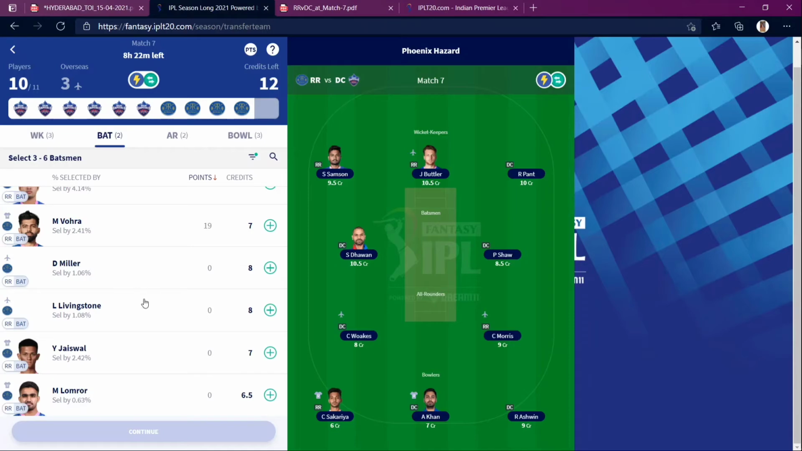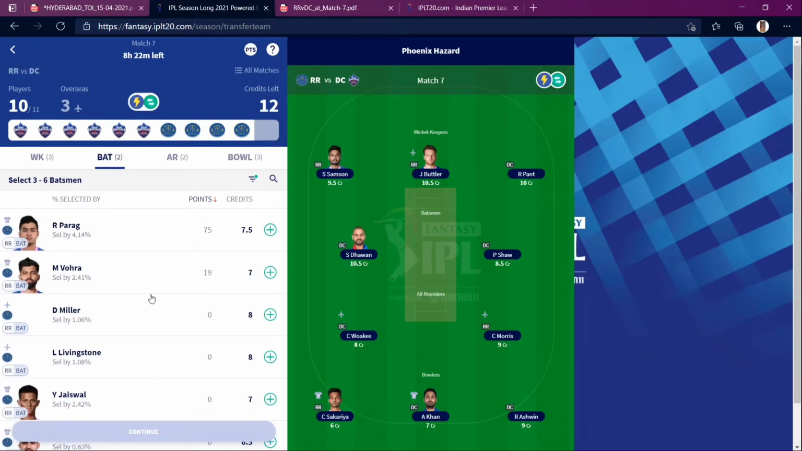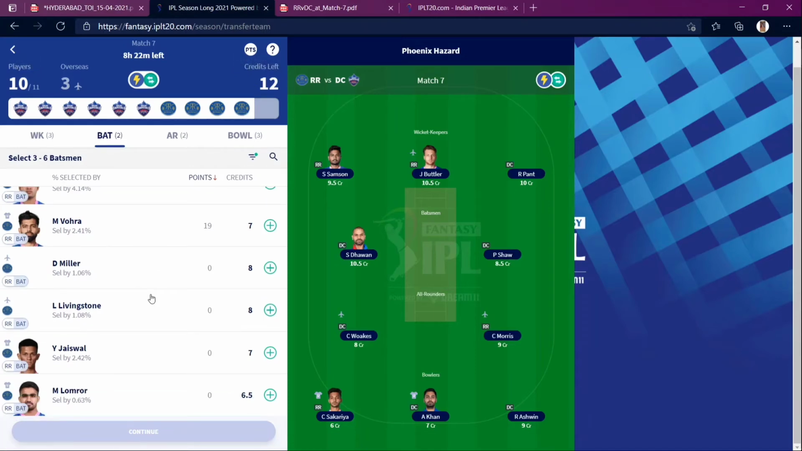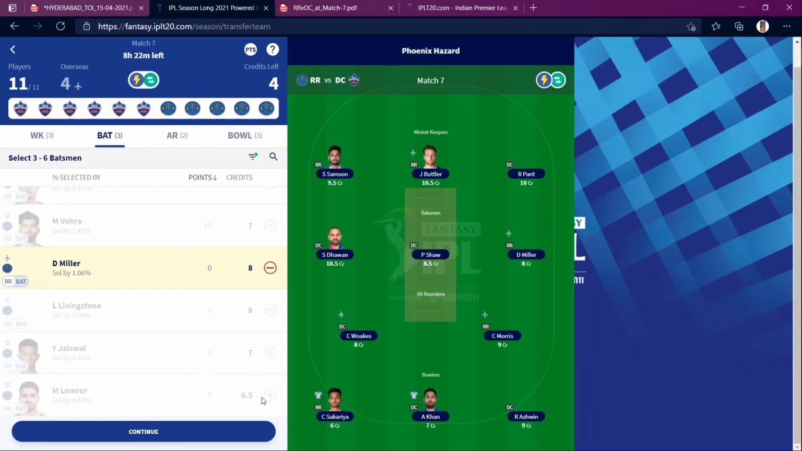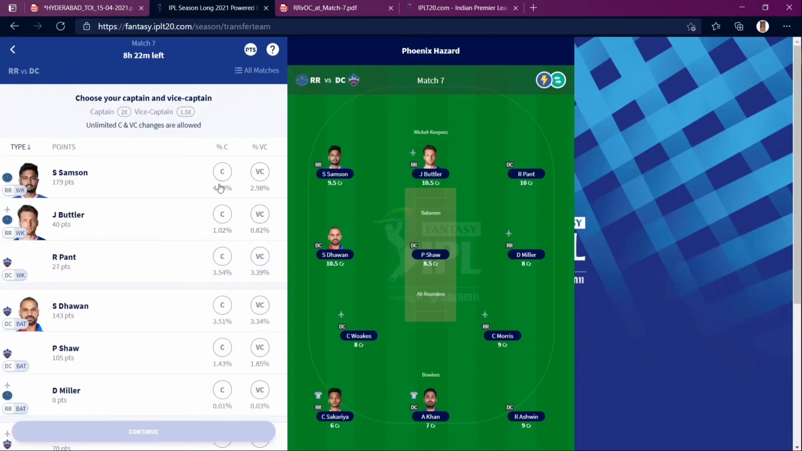So I'll be having either Miller or Livingstone, whoever plays. I don't know whether I will be transferring again. Oh my god, this is a hard call. I should be going with any one of them. I feel Miller will come into play, so I'll just risk on him.